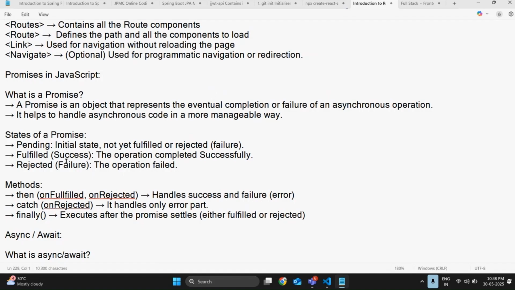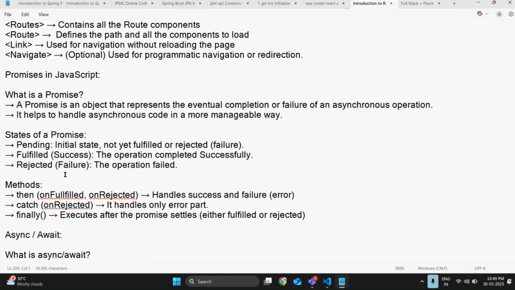If it fails or is rejected, it means the operation failed and we are going to receive an error message. The pending state is when it is taking some time to show the message, or some initial time to provide the output. Under those conditions, it is going to be in the pending state. Done. Next, what are the methods of this?